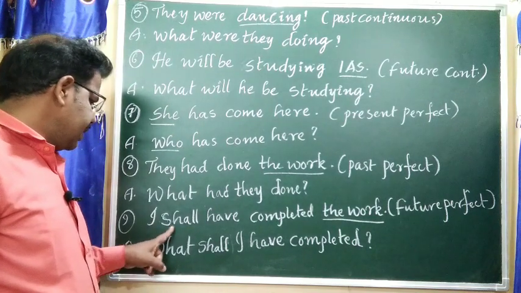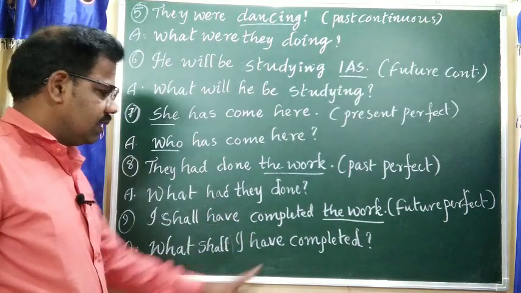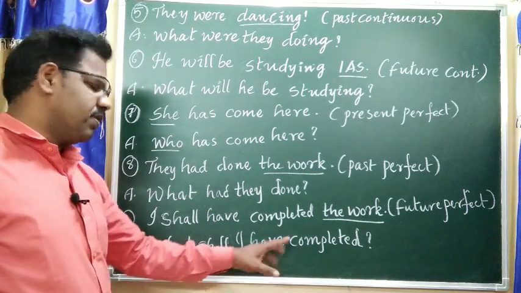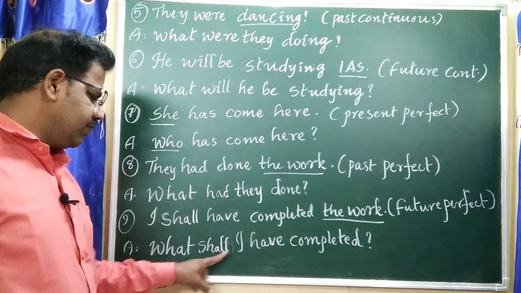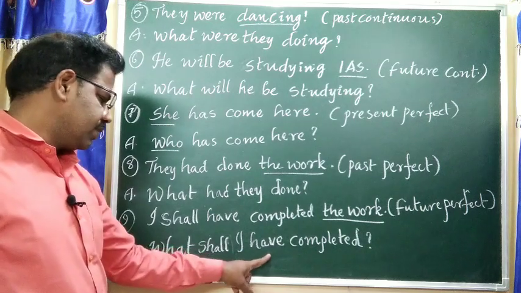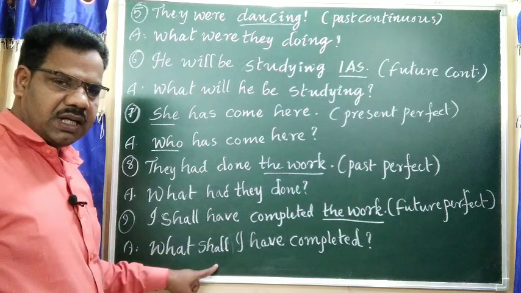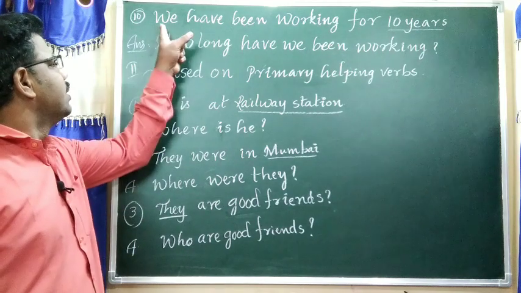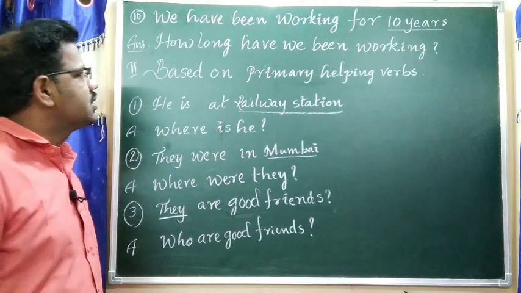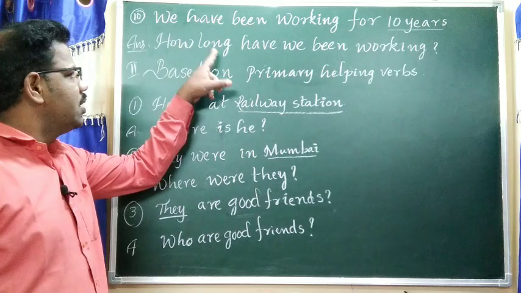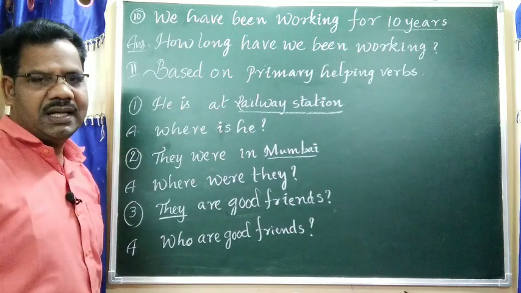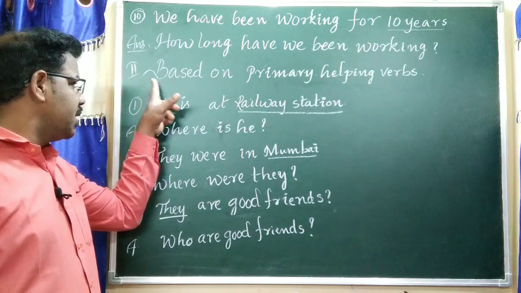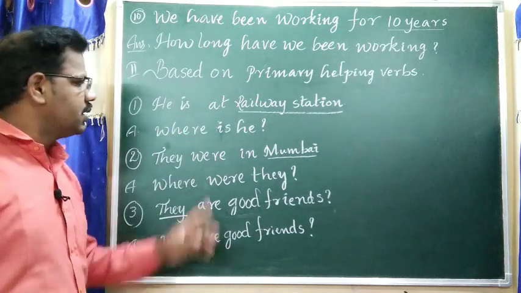Now, I shall have completed the work. The work is the underlined word. What shall I have completed? First helping verb, second helping verb. Both of them are called a compound helping verb, then the main verb. Now, we have been working for 10 years. 10 years is the underlined word. How long have we been working? Question mark.